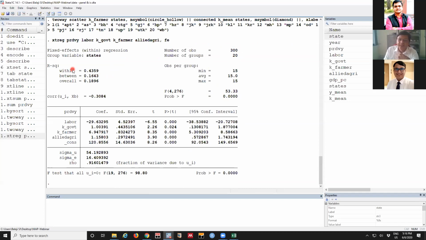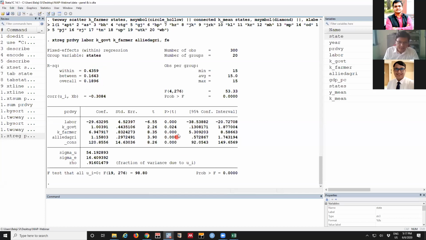And this is what we were discussing in summary stats, the within state and between state differences. The R square we know is the explanatory power of the model. If it is more, then the model is good, like that in OLS. Here in this case, the R square is broken into 3 components: within, between, and overall. Within means within a state in different time periods, how much the variability is. Between means across the states as an average, what the variability is. And then overall. We don't need to expect numbers like 80 or 90. This is just an indicator of how far this is explained.